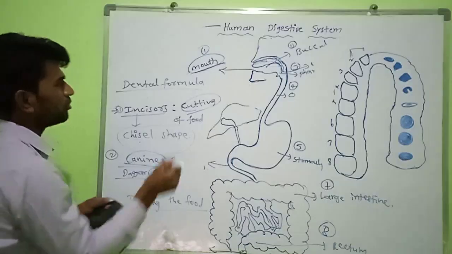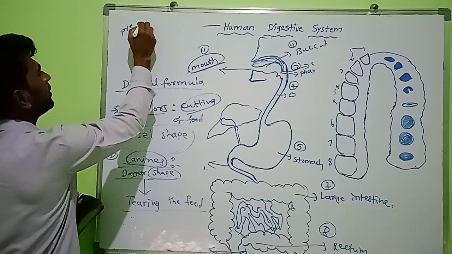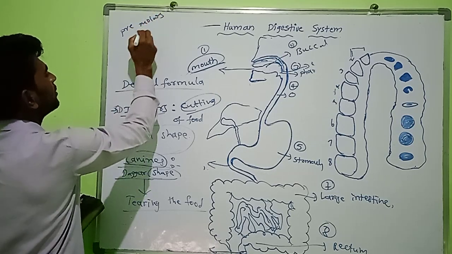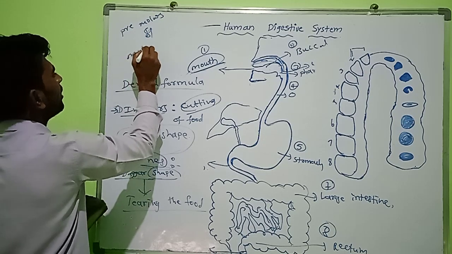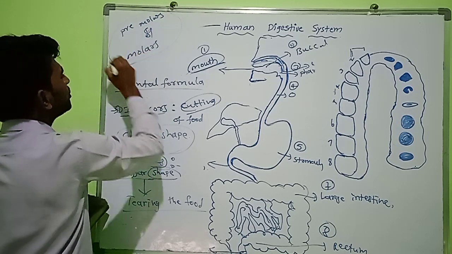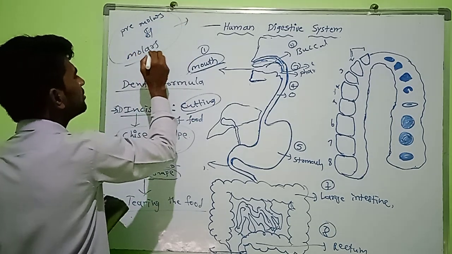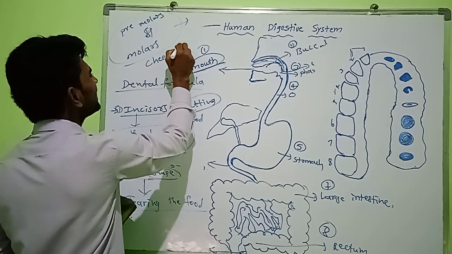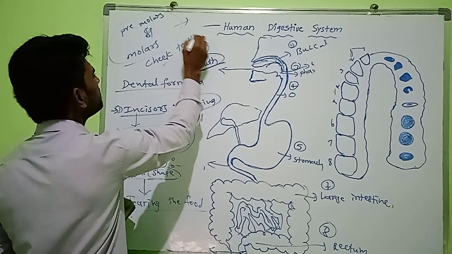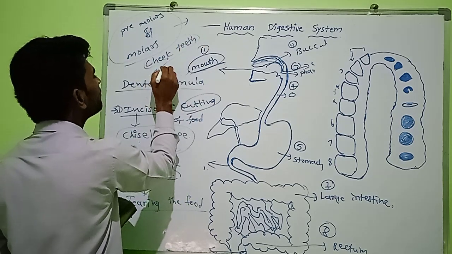Next, the third type of teeth are premolars and molars. These are the cheek teeth. They help in grinding the food material.